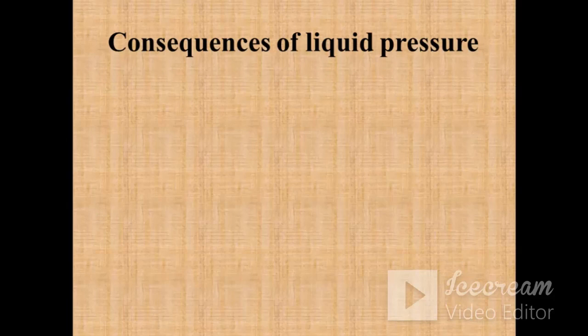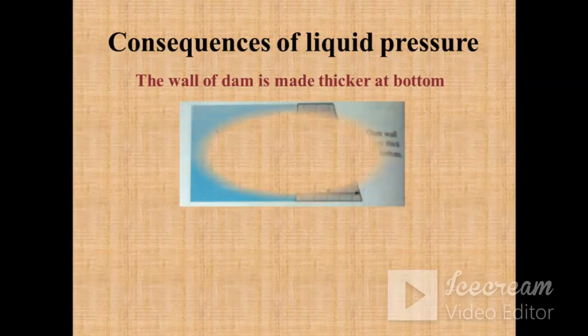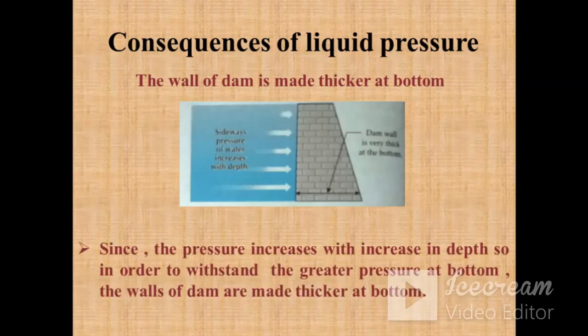So let's see a few consequences of liquid pressure. The wall of the dam is made thicker at the bottom. Why is the wall of the dam made thicker? Because the pressure increases with depth, as the depth increases the pressure is going to increase. So there will be a huge amount of pressure at the bottom. In order to withstand this greater pressure, the walls of the dam are made thicker at the bottom.